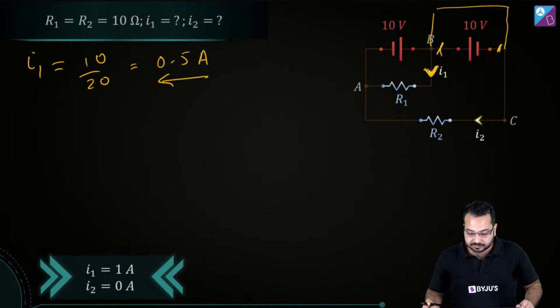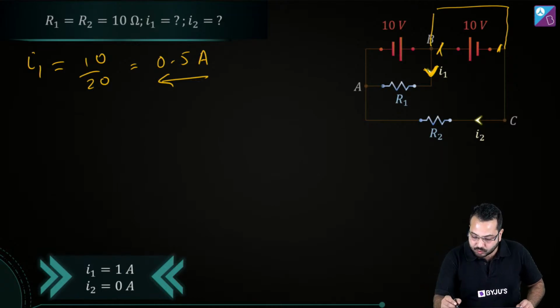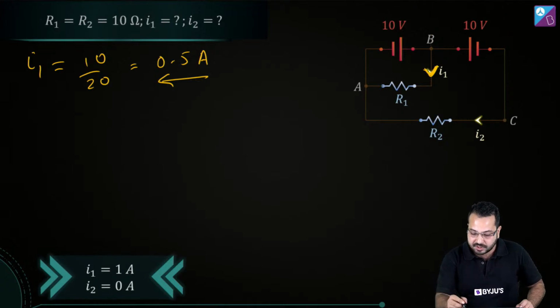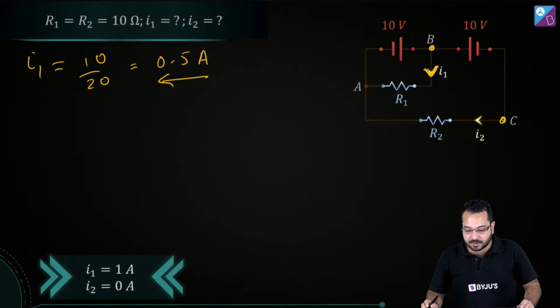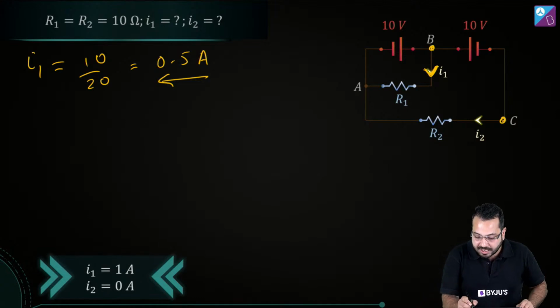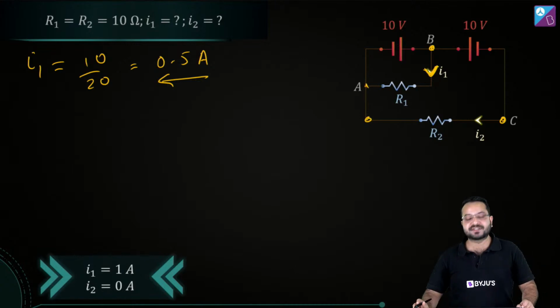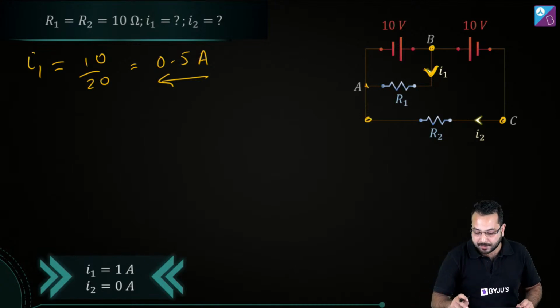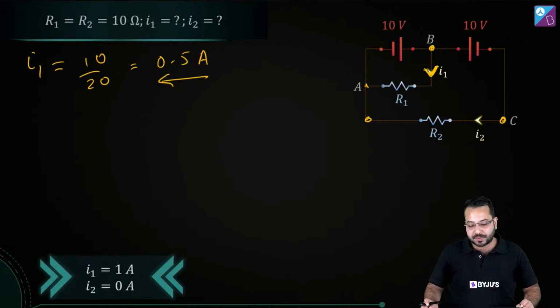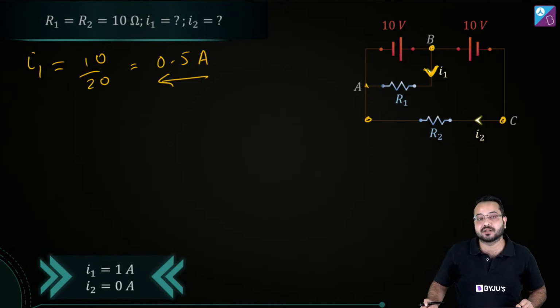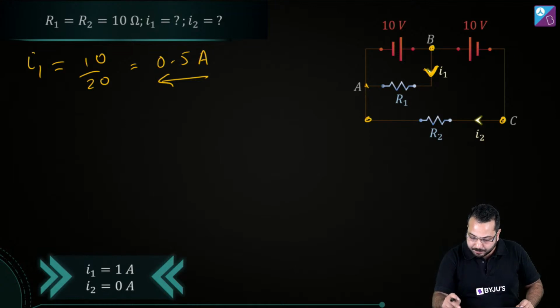So this point, these 2 points. Alright, so what now is going to happen is, these 2 points are going to become the same, and these 2 points are going to become the same. Okay, so now these 2 resistors are now going to be in parallel.